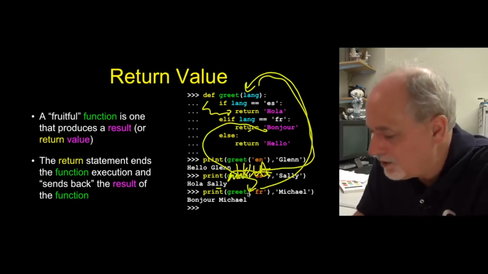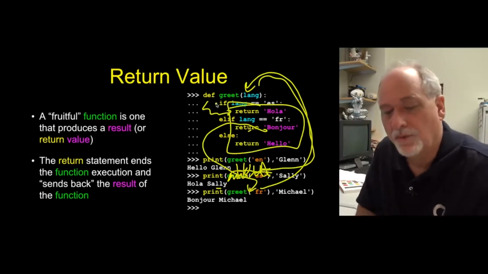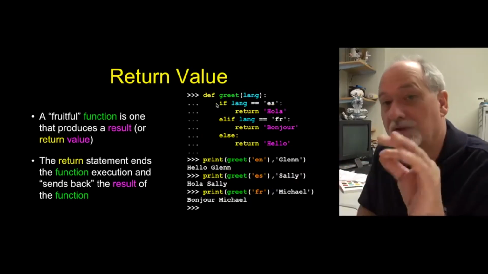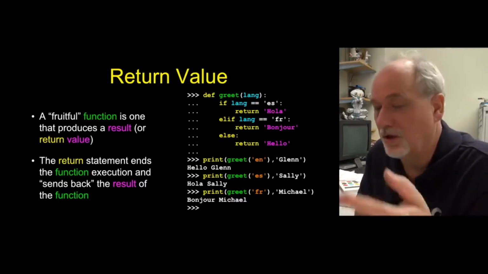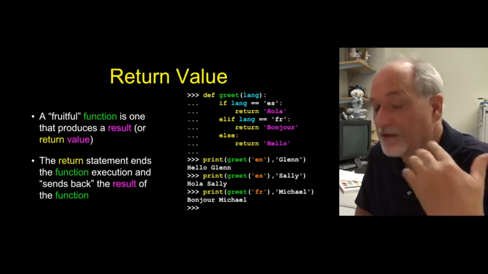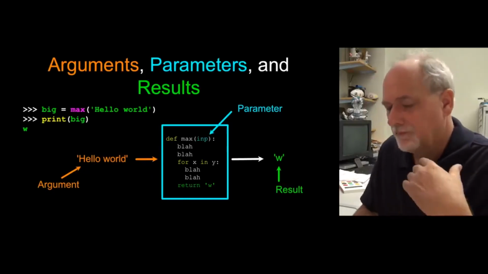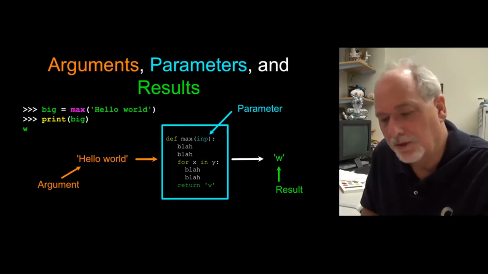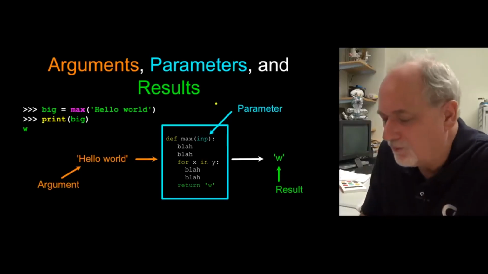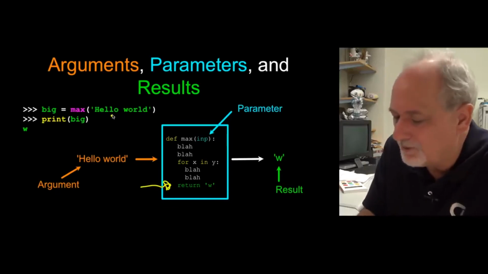So you see how we can control, as we're writing the function, what residual value we want to see in whatever expression is calling us. Sometimes we have returns and sometimes we don't have returns. So if you think of the max code that we talked about before, we can see that somewhere inside that max code there's a return, and that's how it communicates the W back to us.